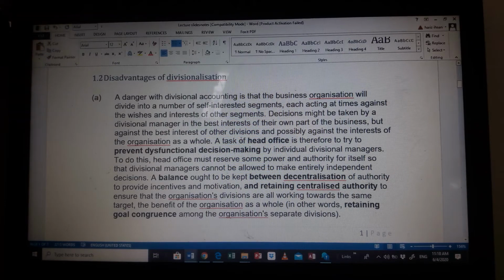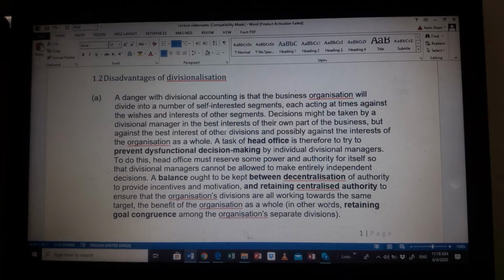Therefore, it is very important to balance between decentralized and centralized authority decision making, in which we always make sure that the divisional managers always try to do what's best for the division, while also taking a step forward to make the company's missions and visions come true.